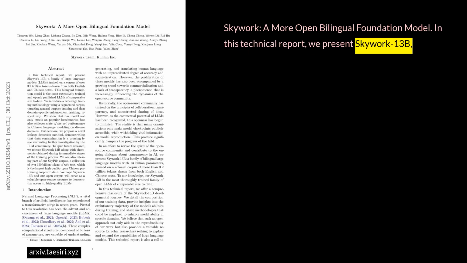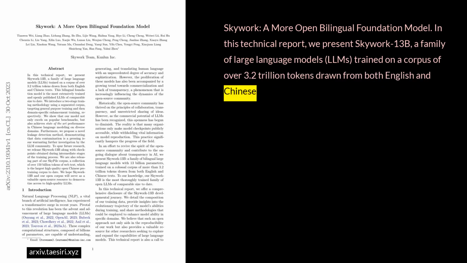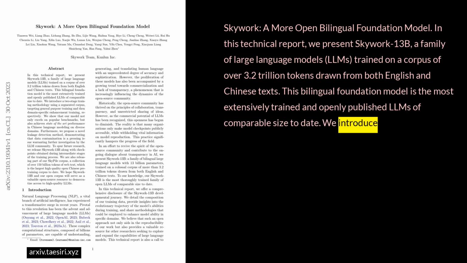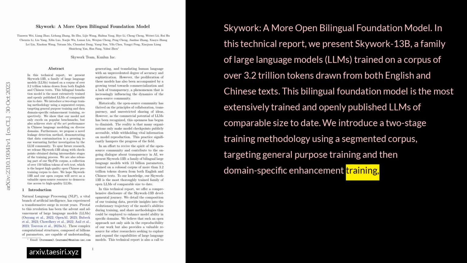Skywork: A more open bilingual foundation model. In this technical report we present Skywork-13B, a family of large language models, LLMs, trained on a corpus of over 3.2 trillion tokens drawn from both English and Chinese texts. This bilingual foundation model is the most extensively trained and openly published LLM of comparable size to date. We introduce a two-stage training methodology using a segmented corpus, targeting general-purpose training and then domain-specific enhancement training, respectively.